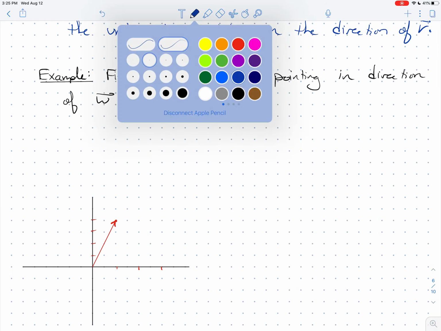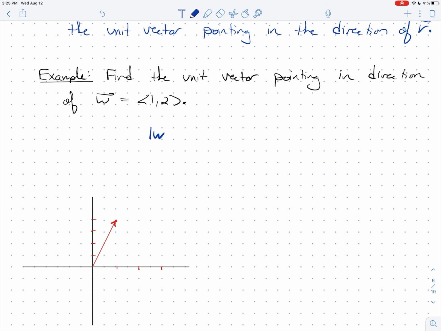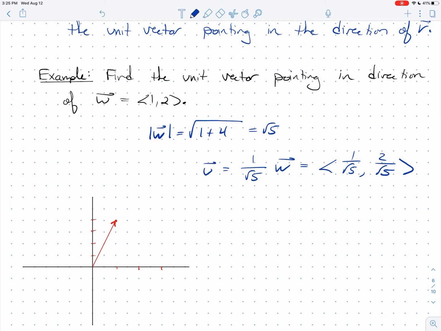I want to find a unit vector pointing in the same direction. So the first thing that I do is I compute the length of w, which is the square root of 1 plus 4, which is the square root of 5. My unit vector is going to be 1 over the length of w times w. And so I just get (1 over square root of 5, 2 over square root of 5). Not the nicest numbers in the world, but the point is that's a vector, and that is a unit vector. And if you were to plot it, you would find that it looks exactly like this. And its length is 1, and it's pointing in exactly the same direction as w.